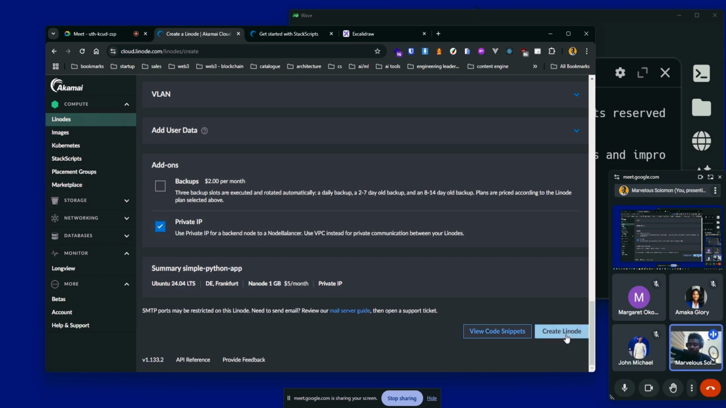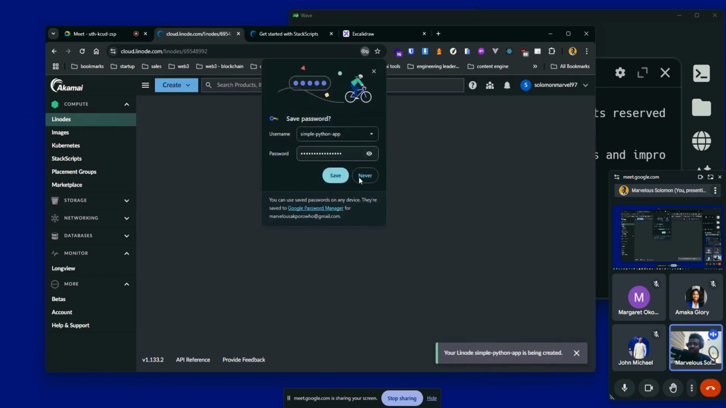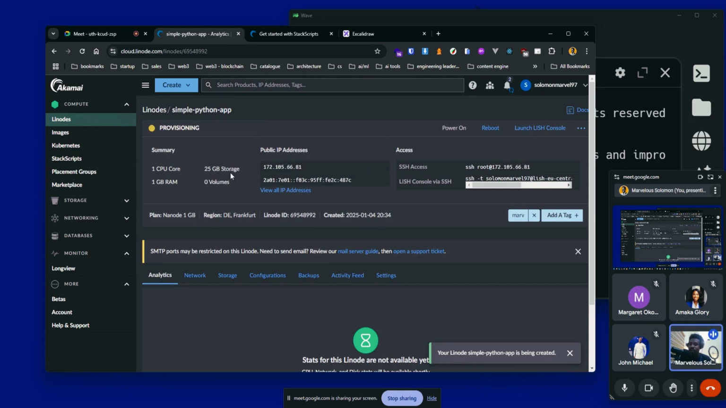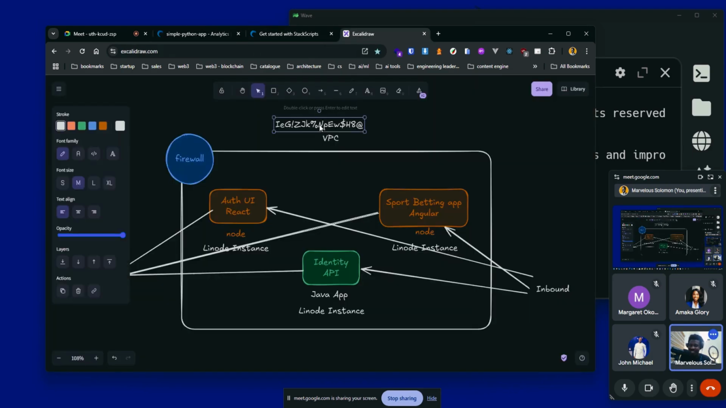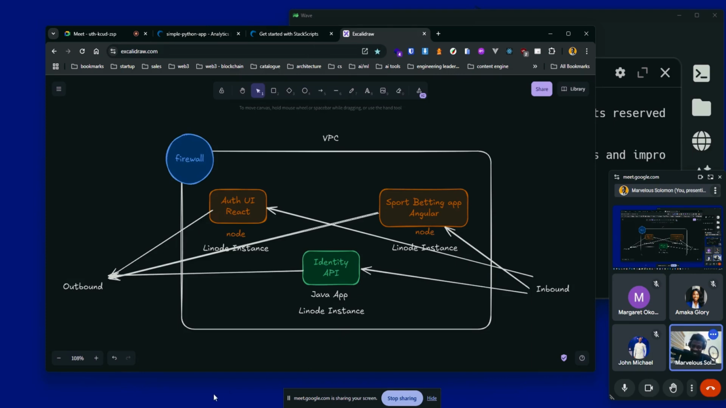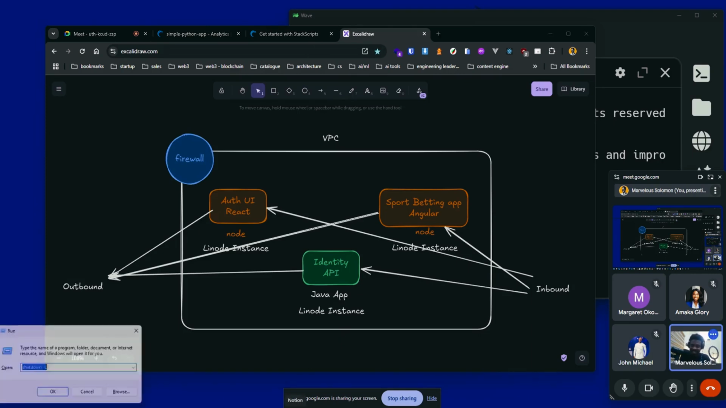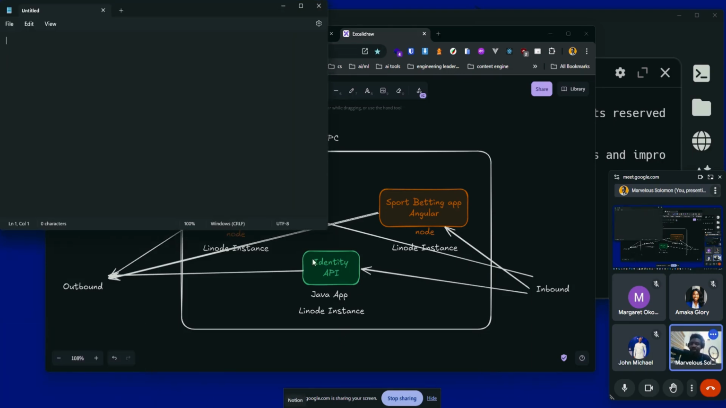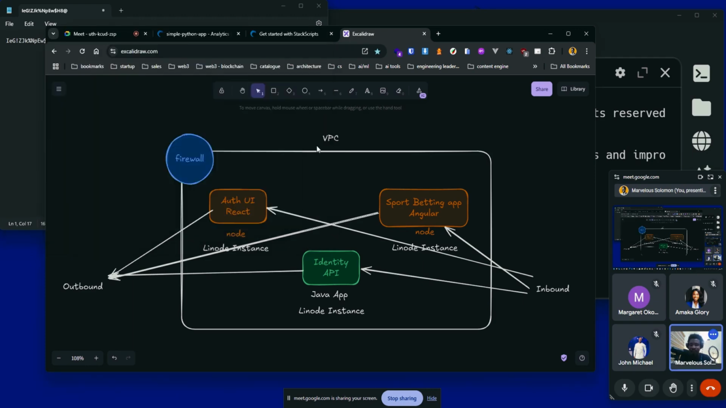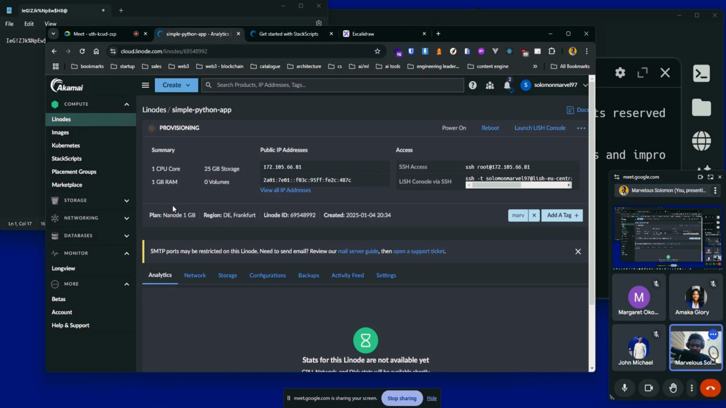All right. So if I click on create Linode, this is going to create my Linode instance. Okay, so while this is provisioning, we can just move on to the other things. I forgot to copy that password. Let's write it down somewhere, Notepad. Okay. All right. Let's come back here.